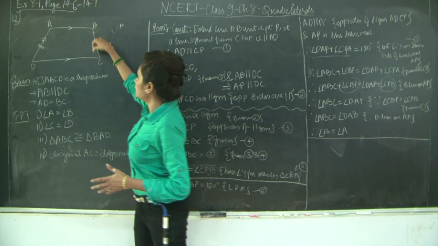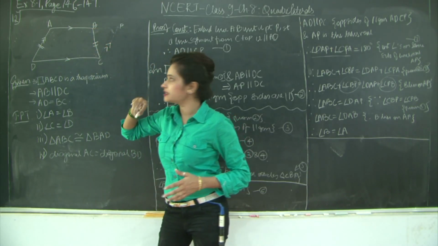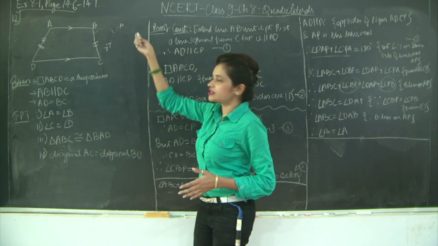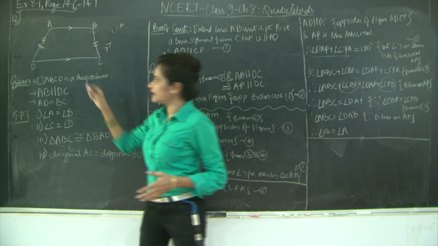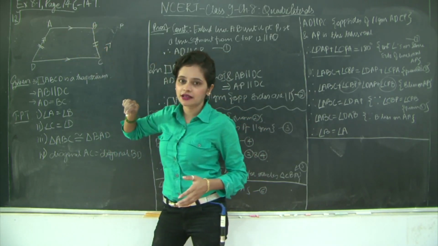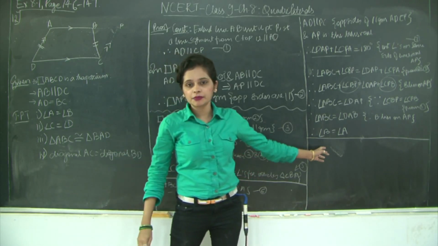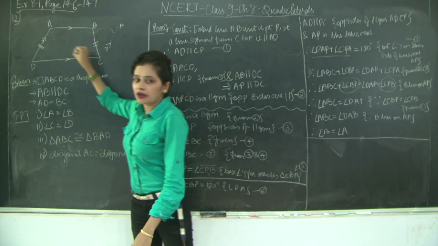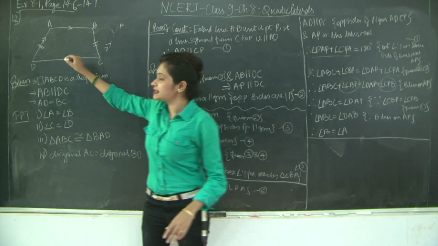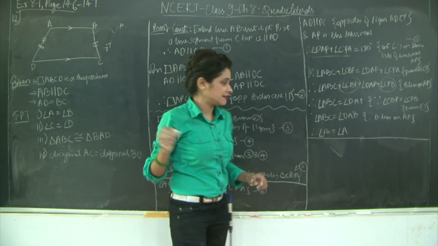Similarly, I have angle B plus angle C is 180 degrees, again through interior angle theorem, for parallel lines AB, DC and transversal BC. Therefore, what can I say? That angle A plus angle D is equal to angle B plus angle C. But we have just proved that angle A and B are equal. Therefore, angle D plus angle C is going to give me 180 degrees. Angle D is going to be equal to angle C.